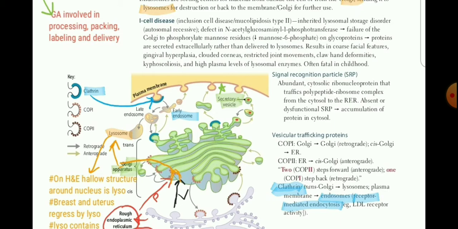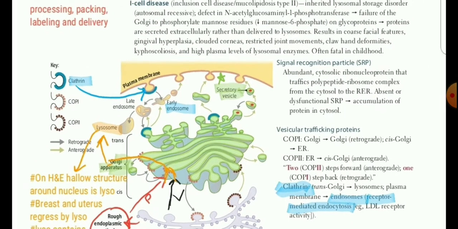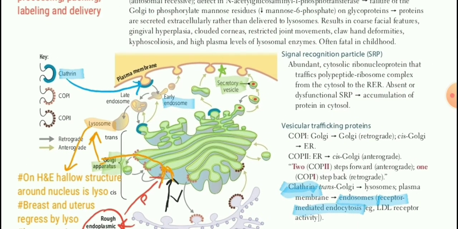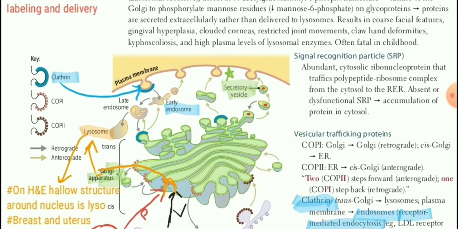For example, if this is a neutrophil cell and a bacterium is engulfed by endocytosis inside the cell, the lysosome will combine with the bacterium, and it will have hydrolase enzymes, and it will digest the bacterial components. Another MCQ from here is the clathrin coated